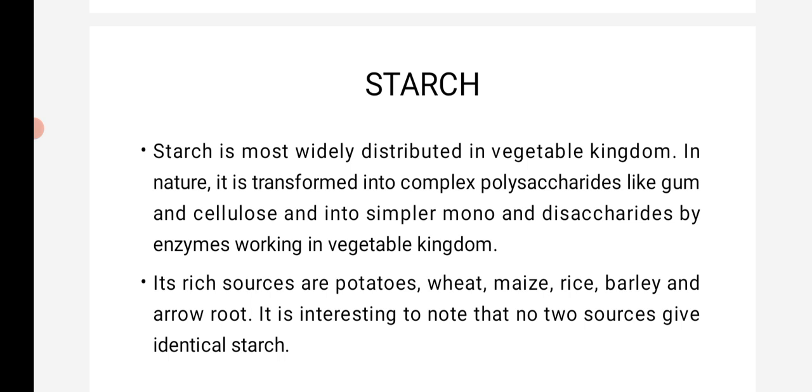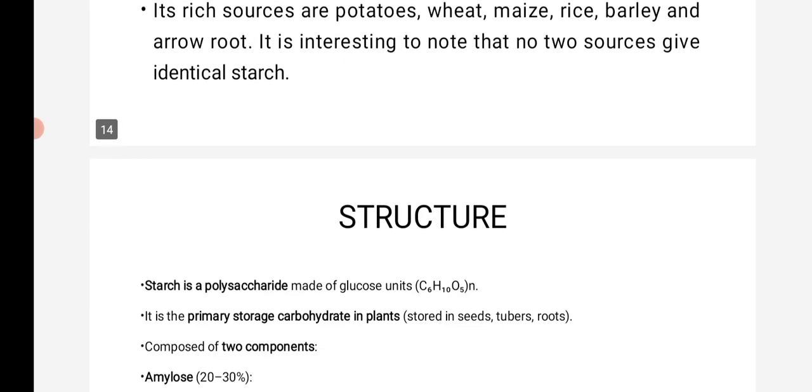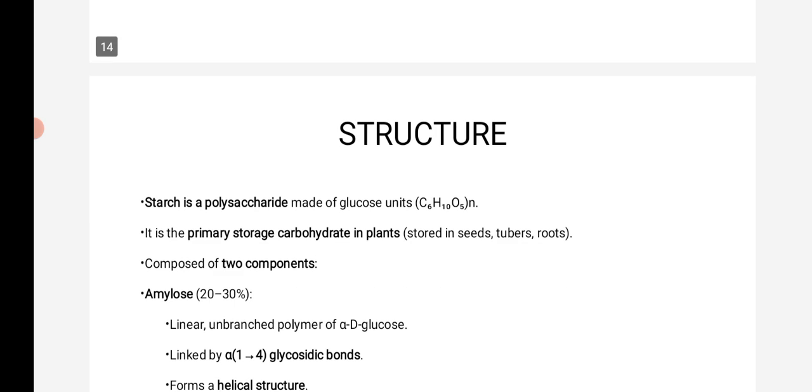The sources of starch are potatoes, wheat, maize, rice, barley, and roots. It is interesting to note that no two sources give an identical starch, because each is a combination of more than 10 monosaccharides. It is called a polysaccharide. Yes, what is the structure?